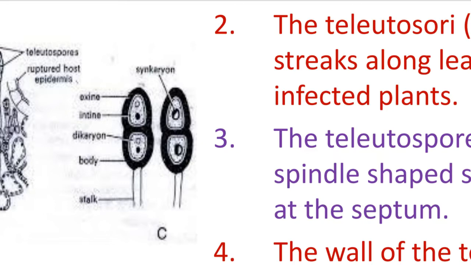Dikaryon phase means that the two nuclei, one from the male strain and another from the female strain, are together. When one is a male nucleus and the other is a female nucleus, such a condition is called the dikaryon condition. Here the spore cells are dikaryon in phase.